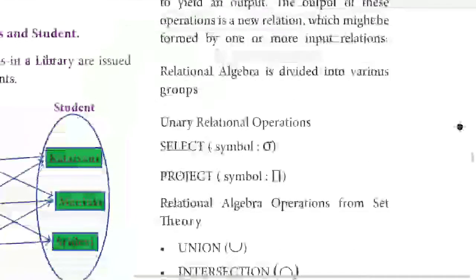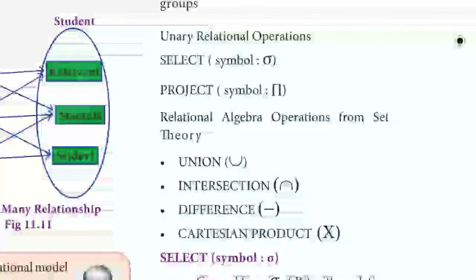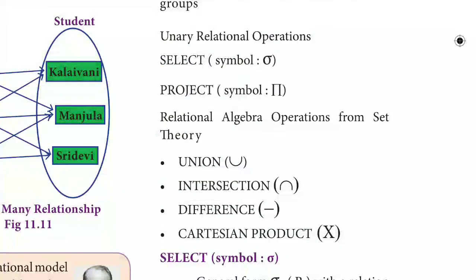Next, relational algebra is divided into various groups. The unary relational operators are select and project. The relational algebra operations for set theory are union, intersection, difference, and Cartesian product. So two different categories of operations are provided here.